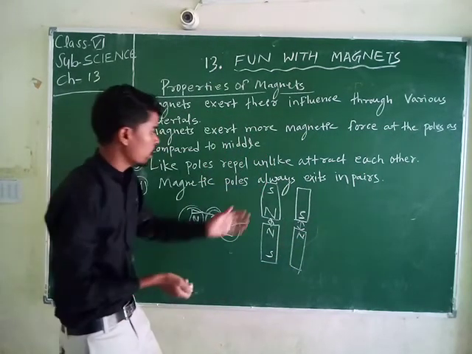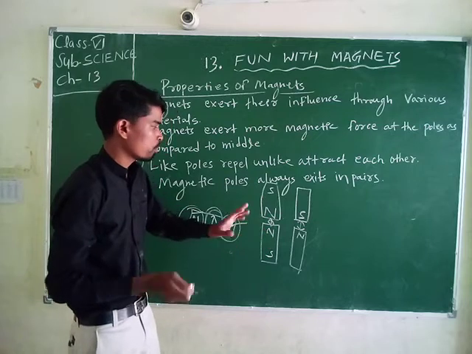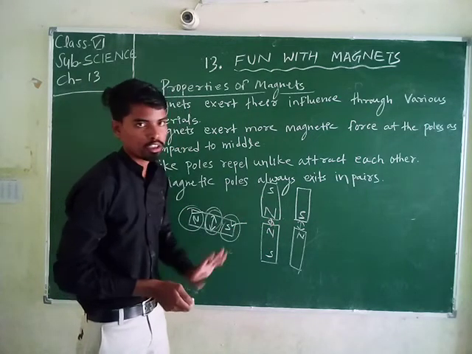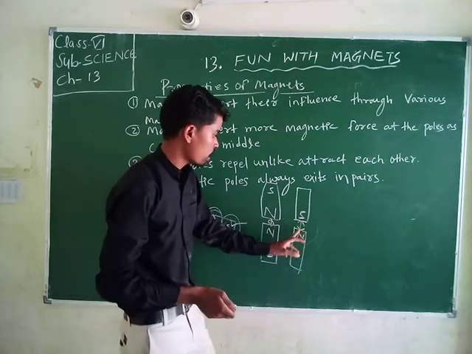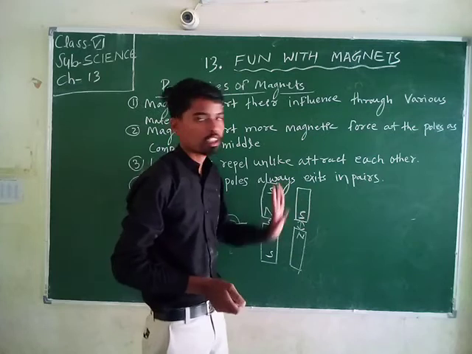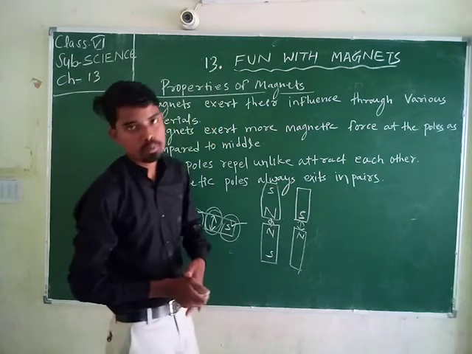South and south also repel, and opposite poles attract each other. So this is the third property.